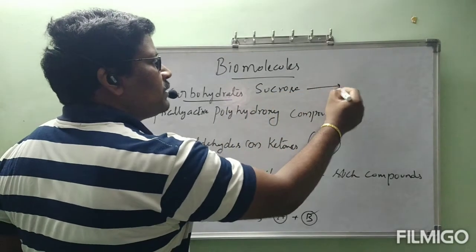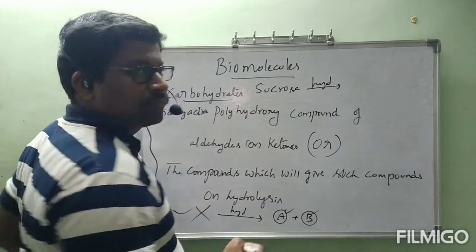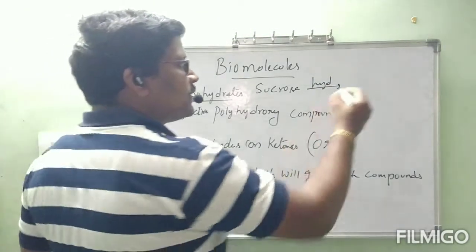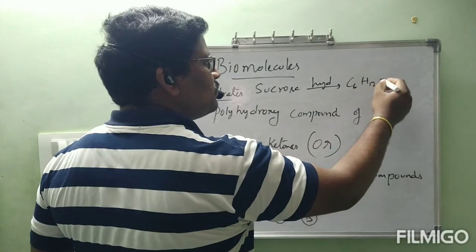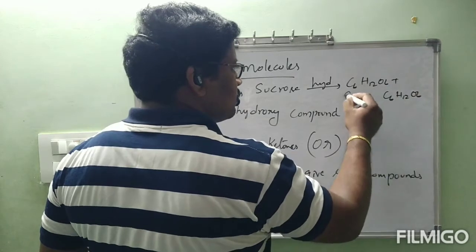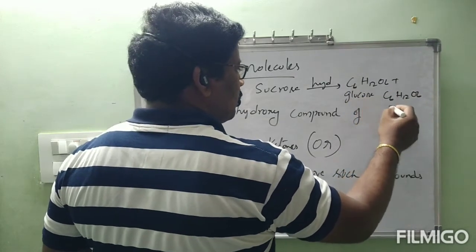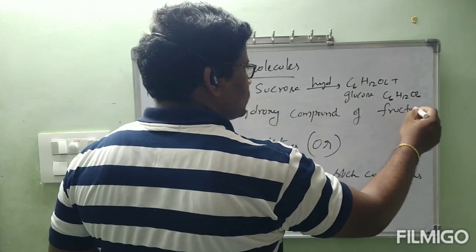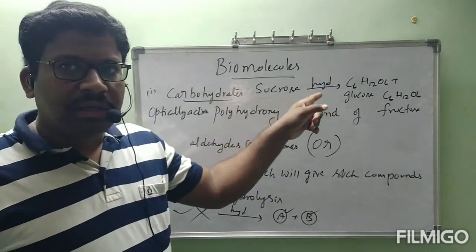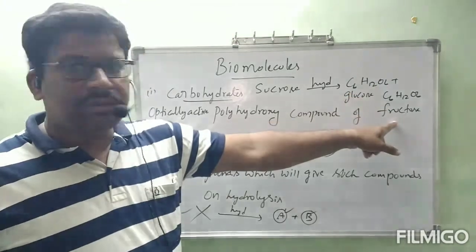For example, sucrose will undergo hydrolysis. You know this reaction very well. It will form C6H12O6 plus C6H12O6, glucose plus fructose. Sucrose on hydrolysis gives glucose and fructose.